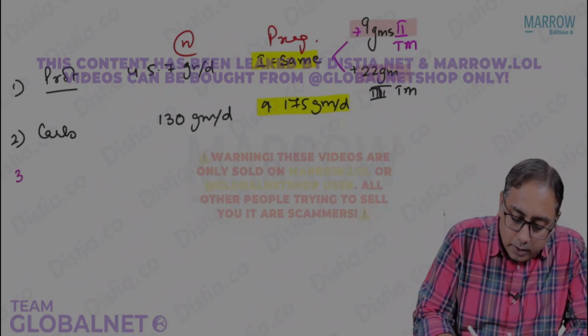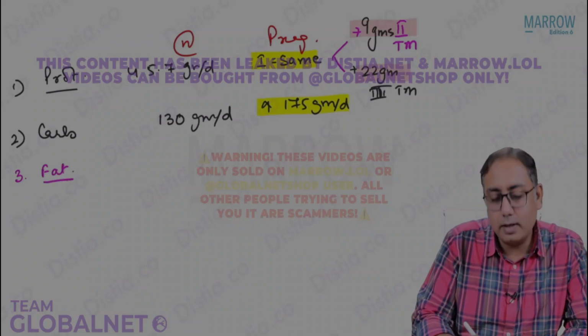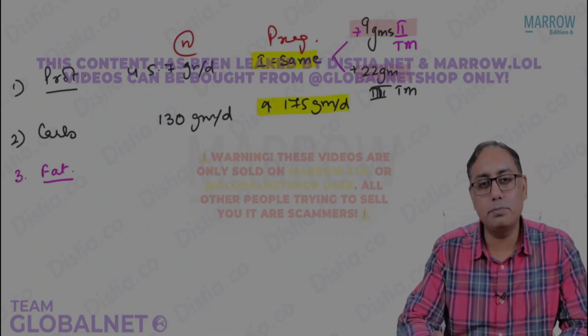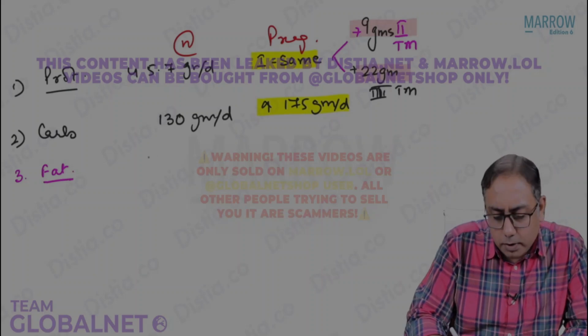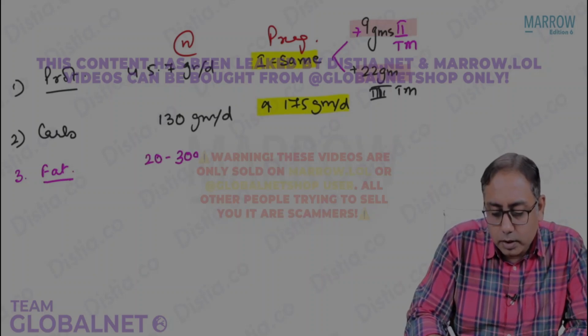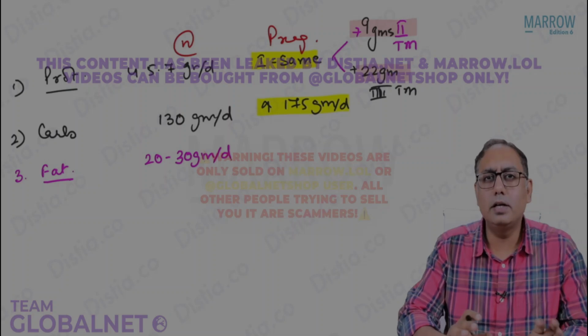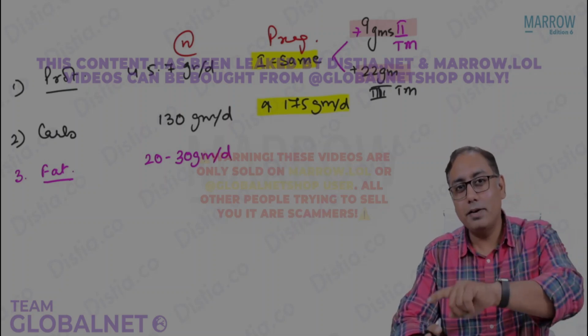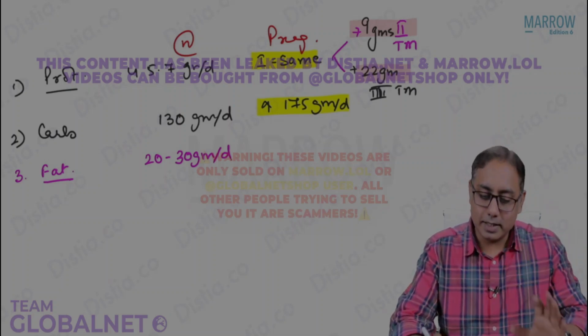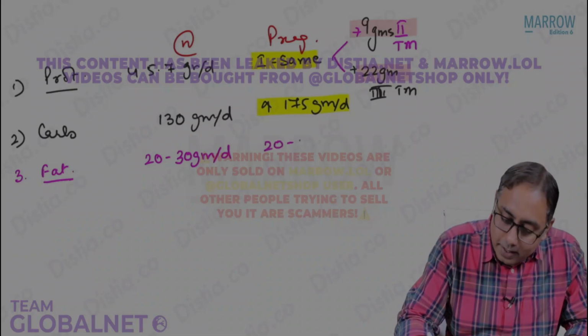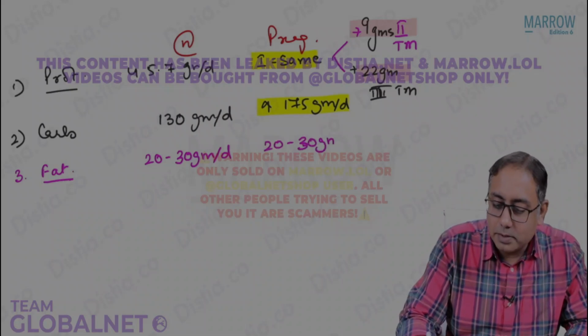Now comes another point about the fat. Please note that this is such a common misconception. The fat intake in a normal female ranges from 20 to 30 grams a day. That is in a normal female. And in a pregnant female, the NIN says that the fat intake should be the same, 20 to 30 grams a day.